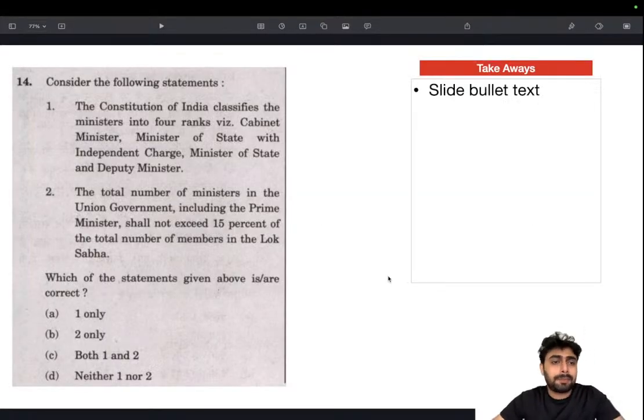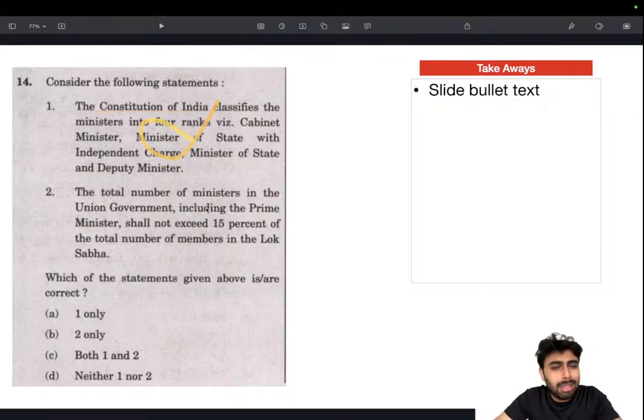Then another question. The Constitution of India classifies ministers into 4 ranks. That is Cabinet Minister, Minister of State with independent charge, Minister of State, and Deputy Minister. The total number of ministers in the union government, including the Prime Minister, shall not exceed 15% of the total number of members in Lok Sabha. Okay. Right off the bat, this can be wrong, because the Constitution doesn't really classify ministers as such. So there is a good chance that this could be wrong.